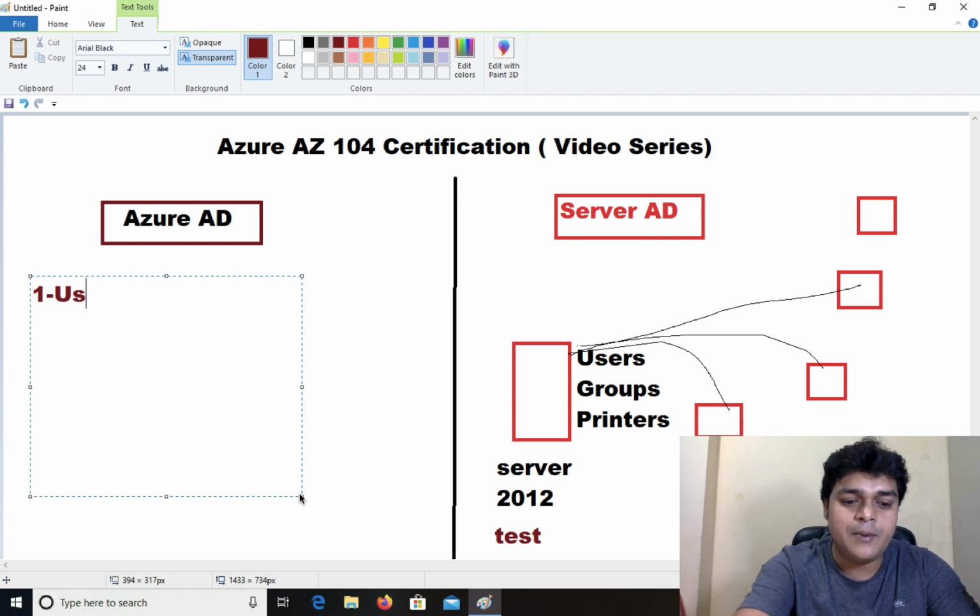Talking about the theoretical part of Azure Active Directory, with the help of Azure AD you are able to create your users, which means objects, and groups as well. You can configure your roles and policies.